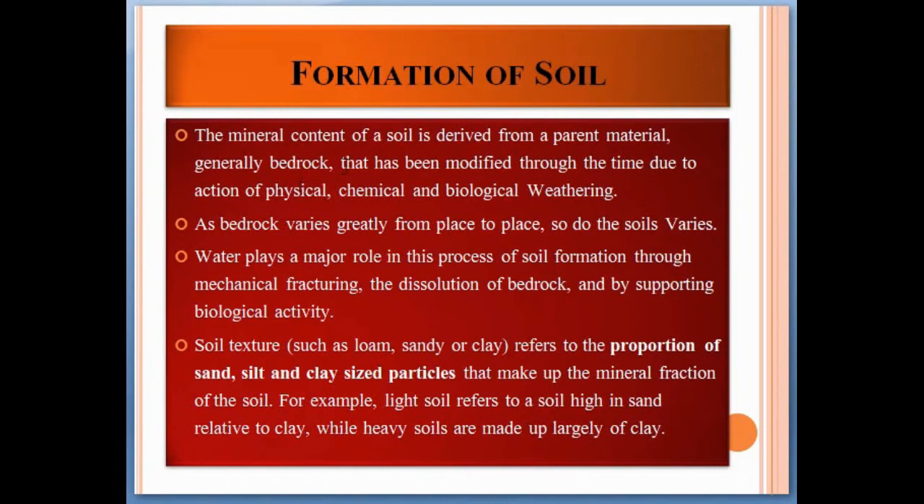Formation of soil. So the mineral content of a soil is derived from a parent material, generally bedrock, that has been modified through time due to the action of physical, chemical, and biological weathering of rock. As bedrock varies greatly from place to place, so do the soils. So if anywhere the basaltic rock is dominant, the soil of that area is actually black in color. And if the area is dominant in iron-rich rock like hematite, magnetite, and all those things, the area has a red color of soils.